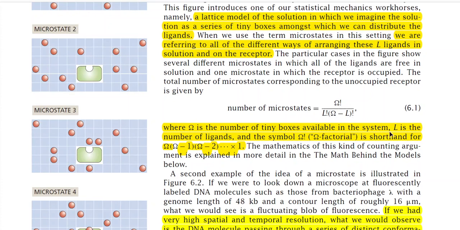And what is capital L? Capital L is the number of ligands, and the symbol omega factorial is shorthand for omega into omega minus 1 into omega minus 2 into omega minus 3, in this way down to 1. So this is what is known as omega factorial. We know how to calculate the factorial. So this number is the total number of microstates. I will explain later how we have derived this formula, but you just focus that this is the total number of microstates available for this particular example.